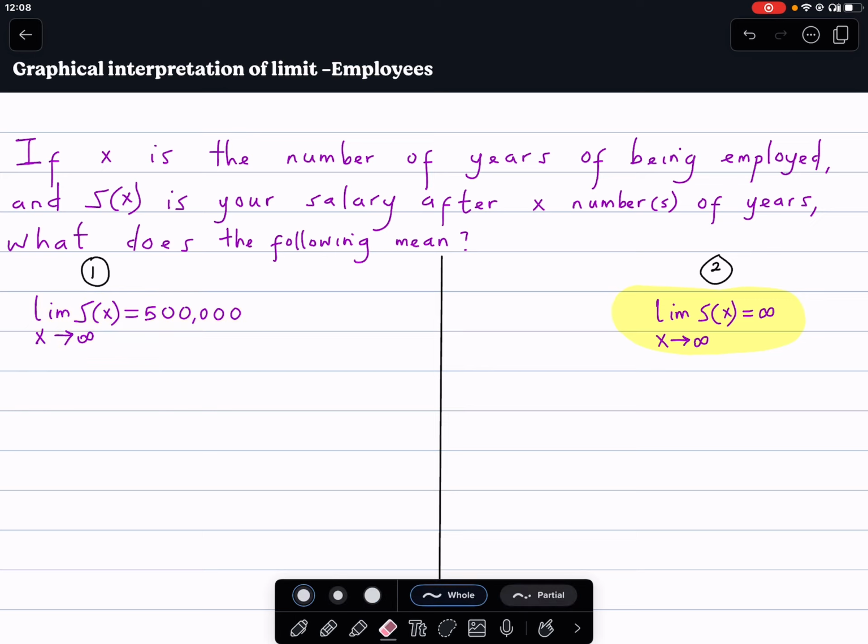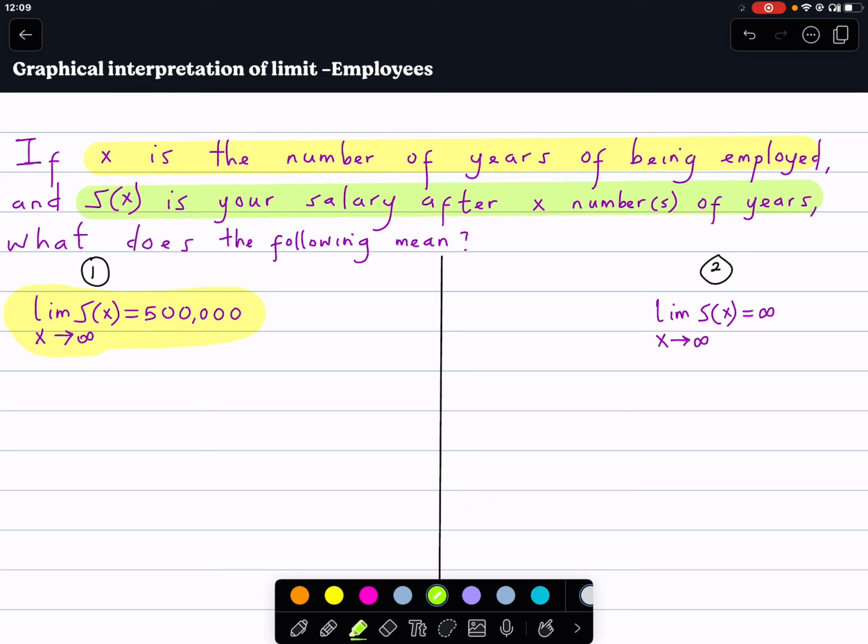In mathematics, the way we say the first one is: the limit of s of x as x approaches infinity is 500,000. Now, if x is the number of years of being employed, and s of x is your salary after x number of years of being employed.